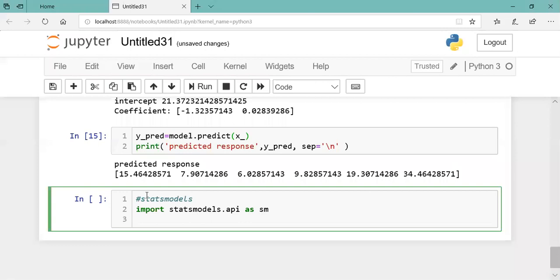we'll provide some data. Say 0, 1, then say 5, 1, 15, 2, any random values I'm taking now. 25.